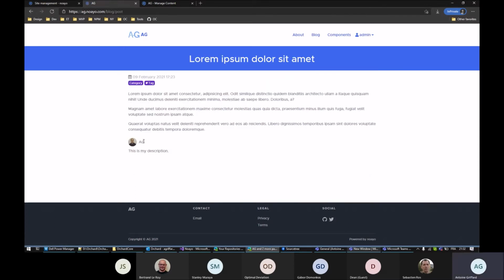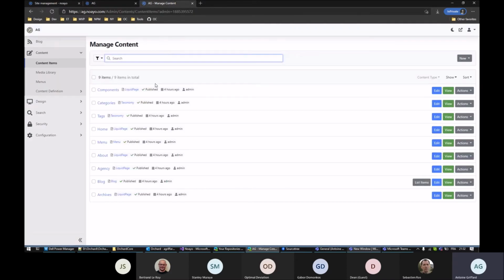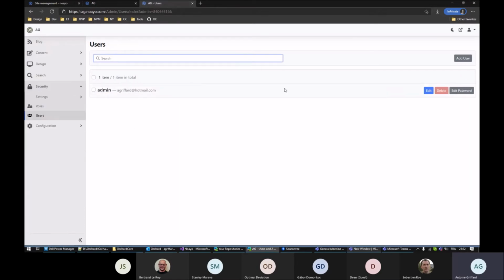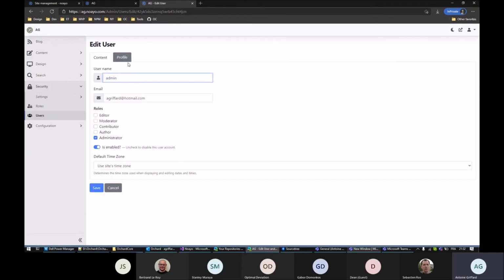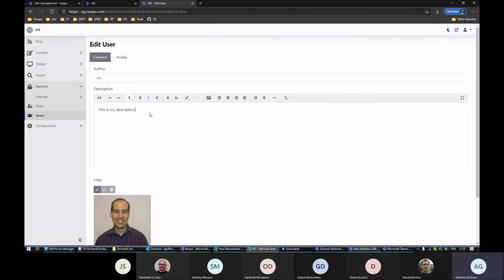As I demonstrated last week, I used the custom user settings. For example, if I go to the users and edit the admin, there is a profile tab.